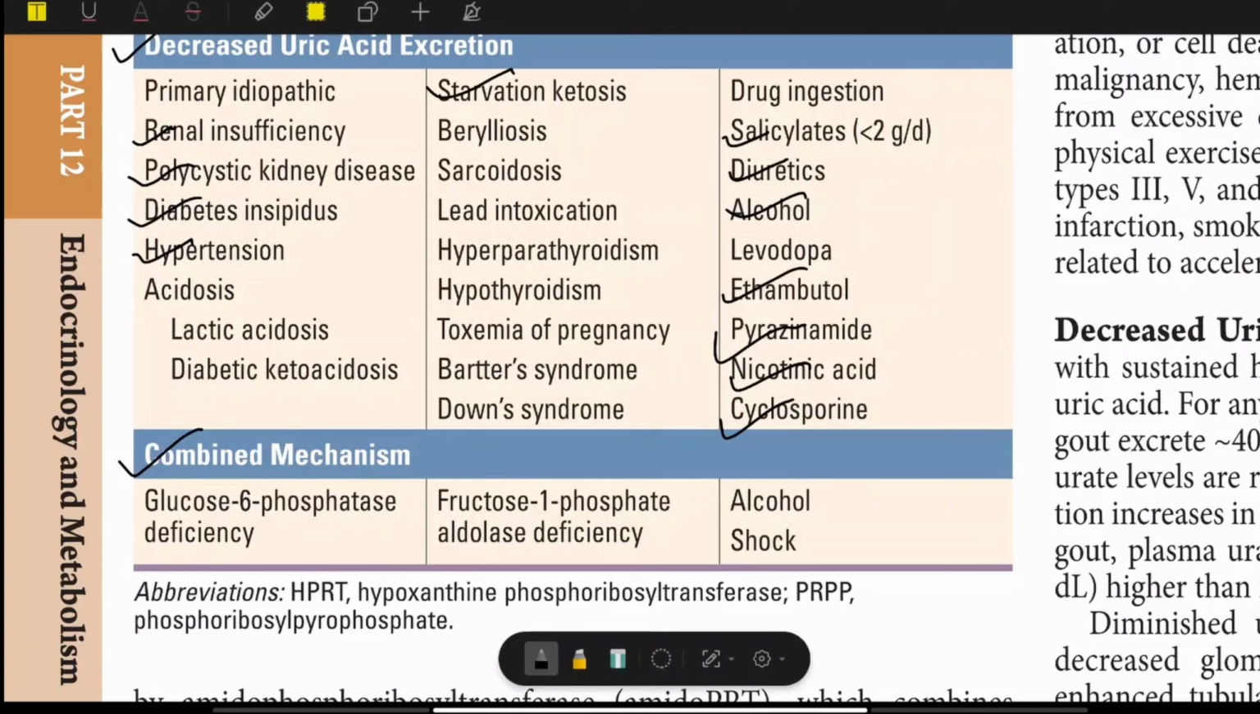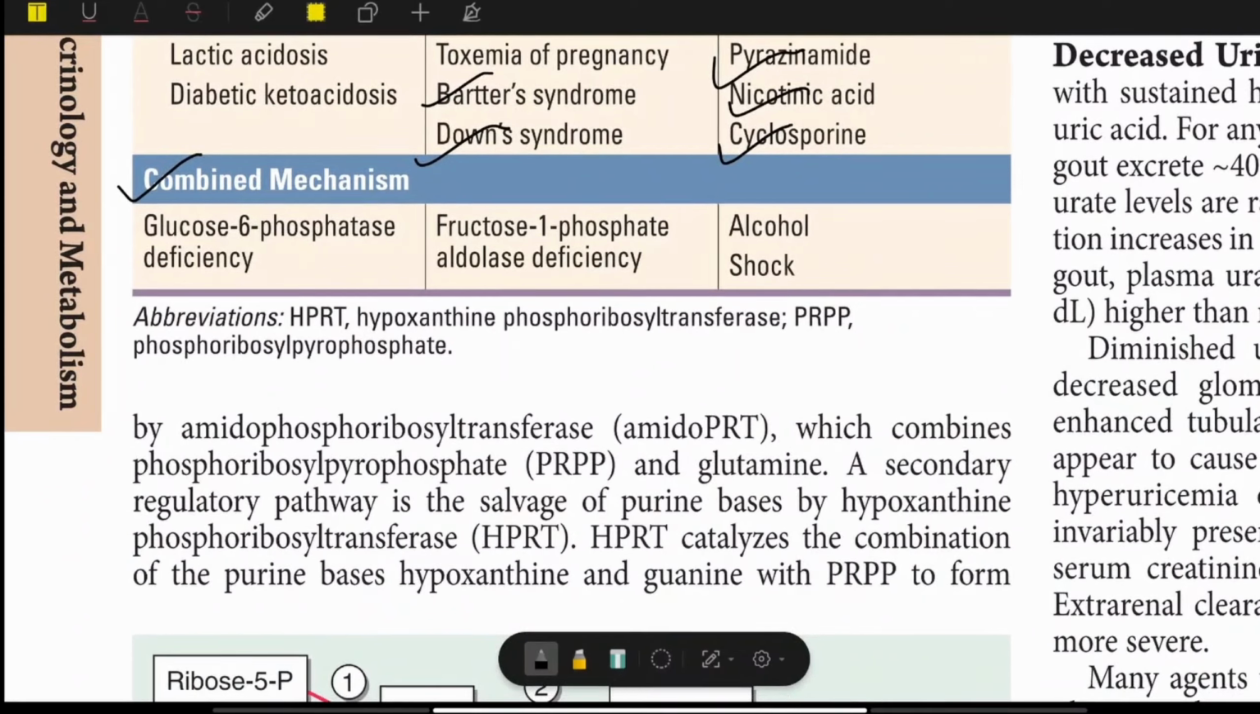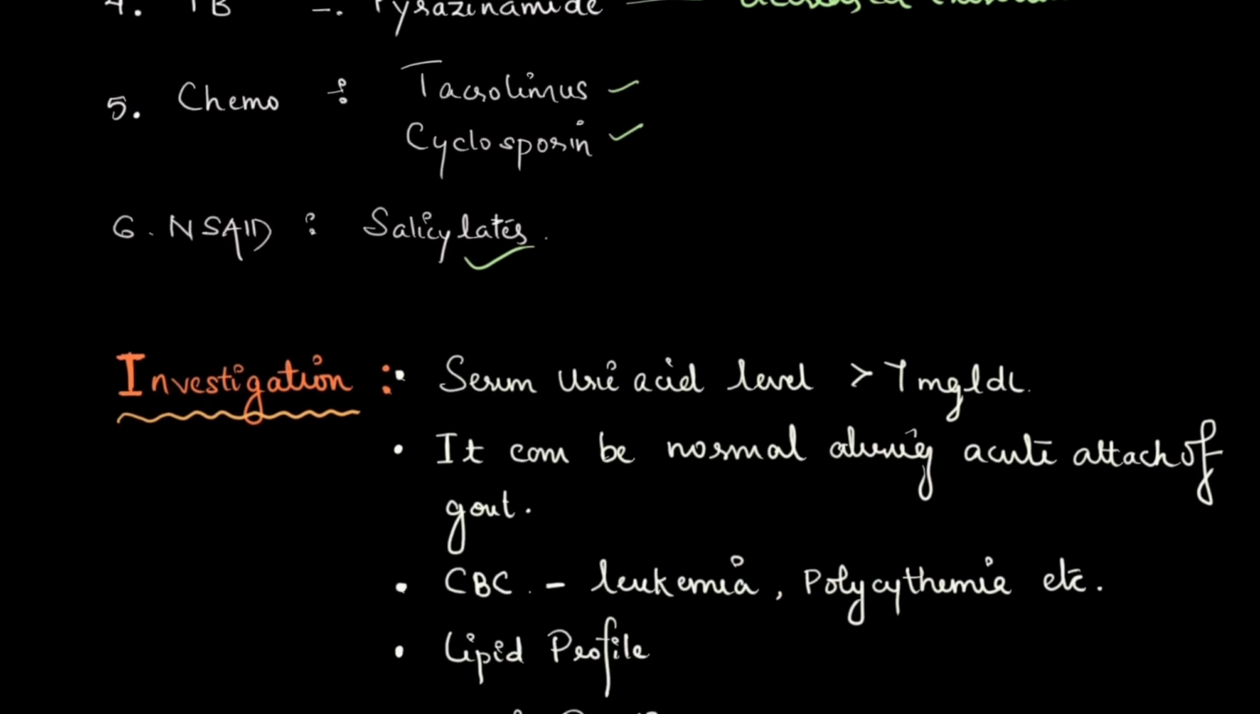Also acidosis, Bartter syndrome, Down syndrome. You just memorize all those things and some combined mechanisms like glucose-6-phosphatase deficiency, fructose-1-phosphate aldolase deficiency, like that. Okay, we are coming to the investigation.